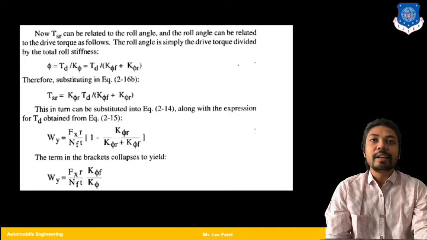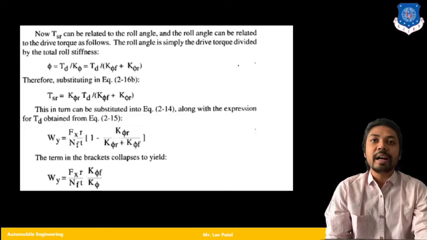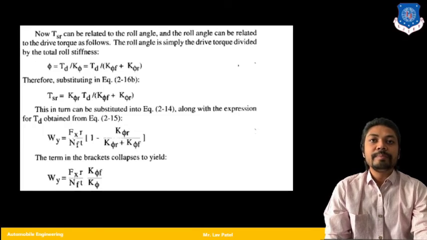From that we can see that the roll angle phi is equal to TD by K phi, putting the value of K phi as K phi F plus K phi R. Now substituting this into TSR, it is equal to K phi R into TD by K phi F plus K phi R. Now we put this value of TSR into the main WY equation, and from that equation we will get the value of WY.